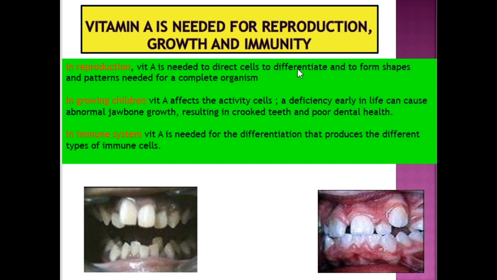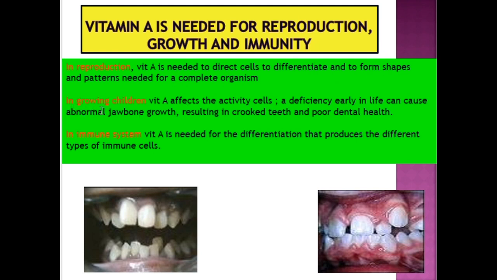If you learn about biology, you learn about cell division. There is a differentiation process whereby the cells will differentiate into different types of cells to form a complete organism. So vitamin A is very important during differentiation of the cells.